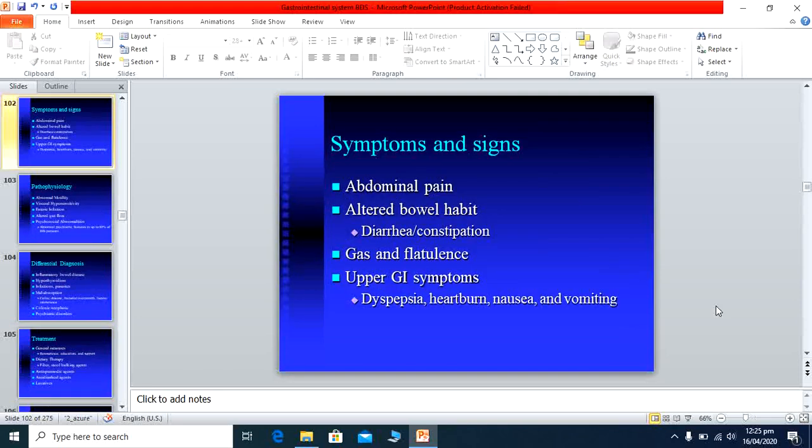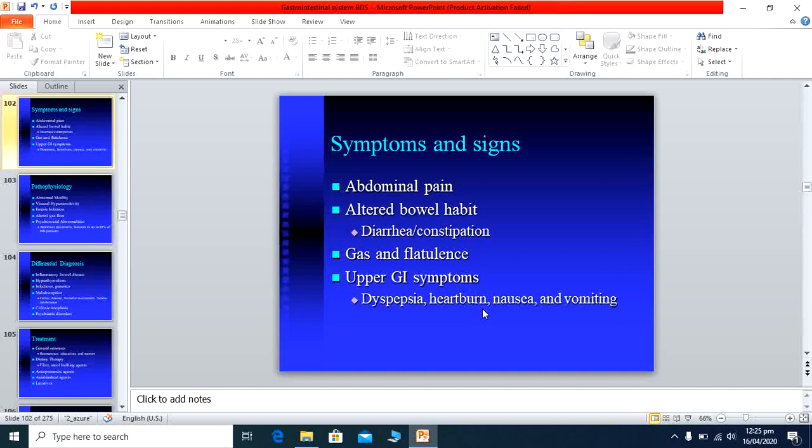The usual presentation is abdominal pain, as I have already told you, and altered bowel habits. The patient has either diarrhea or constipation, gas and flatulence, meaning a bloating sensation in the abdomen, and upper GI symptoms like dyspepsia, heartburn, nausea, vomiting.